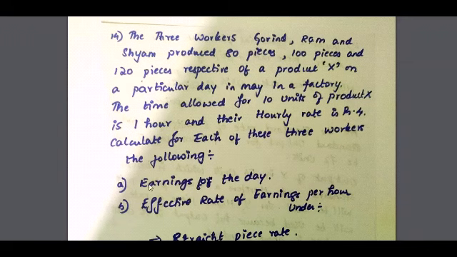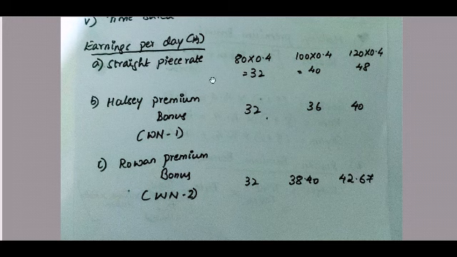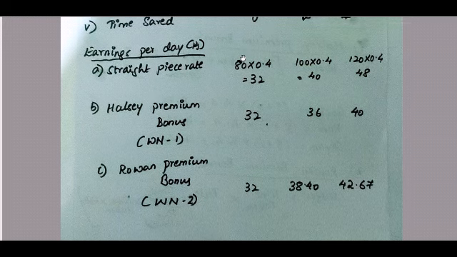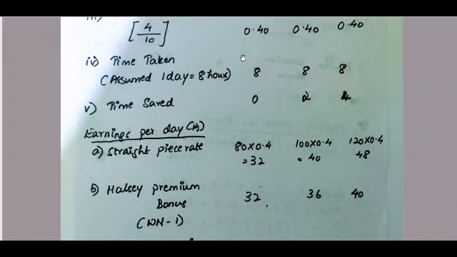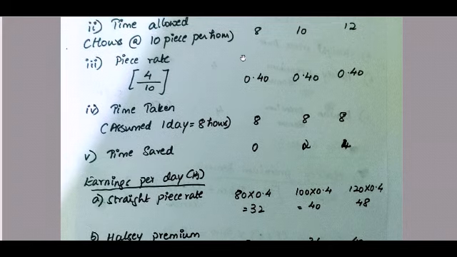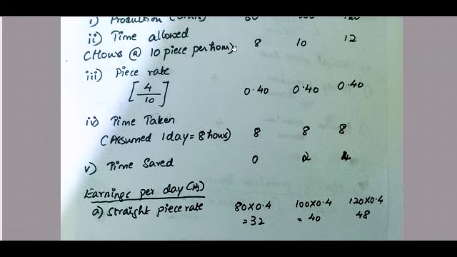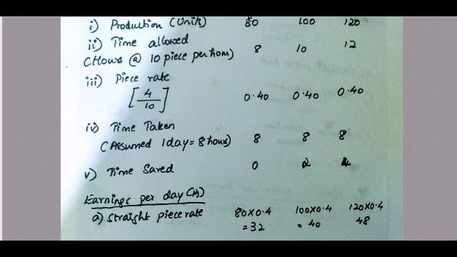And earnings per day. Now let us calculate part 1 and part 2 of the question. First they have told us to calculate earnings for the day. Earnings per day is equal to 80 into 0.40. How many pieces have they produced? 80 pieces. For one piece that they produce, they get a piece rate of 0.40, which is the wage they are going to get for one piece.